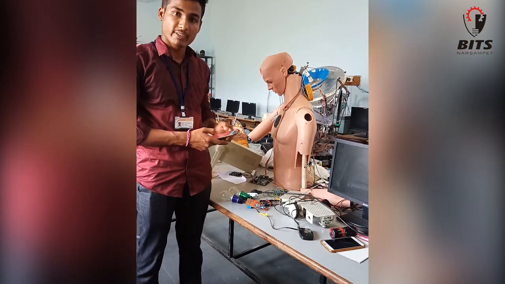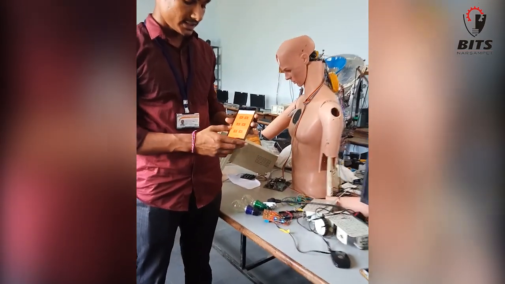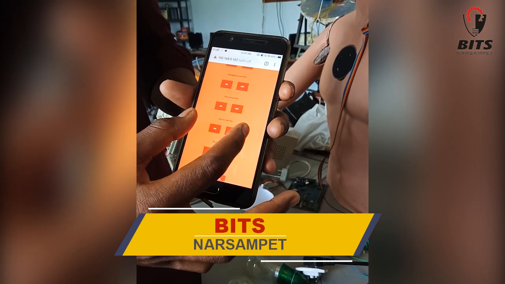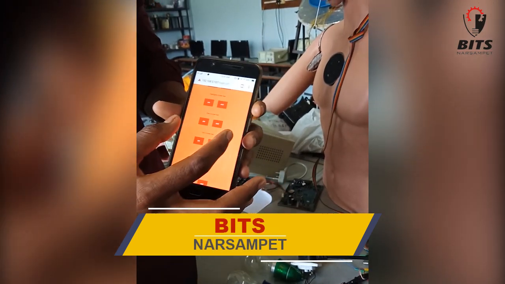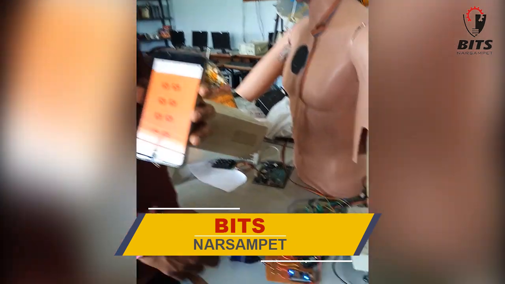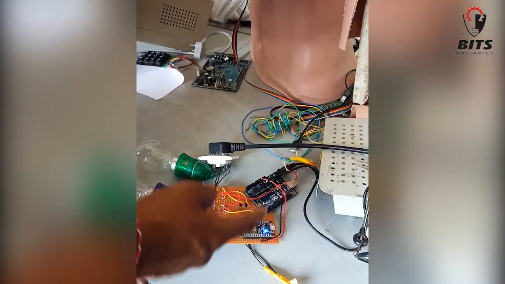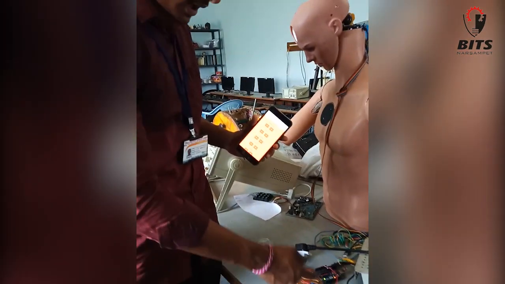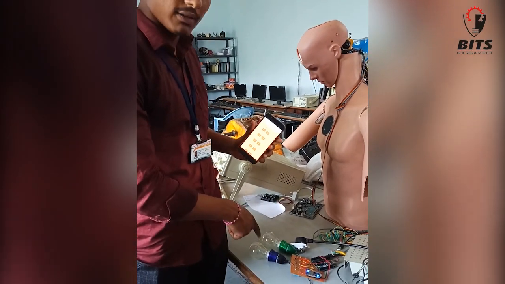that we can control the devices, that is home appliances. This is the HTML page which we mentioned in the Arduino code. Whatever code we've written is dumped into the NodeMCU. That code activates when we click on the button, and from that, the relay switch activates the bulb 1.